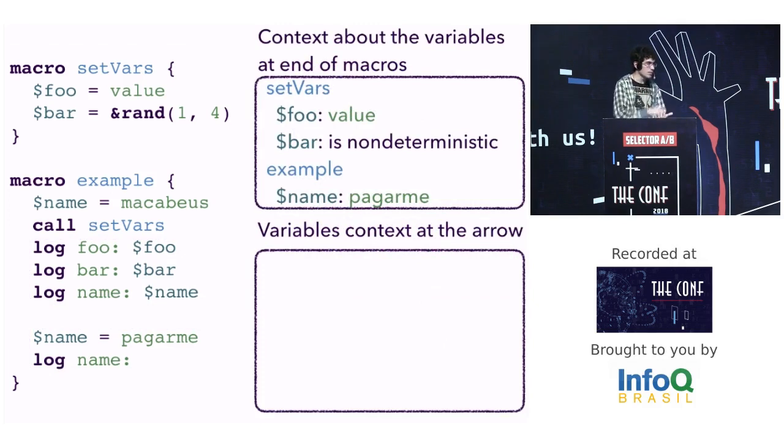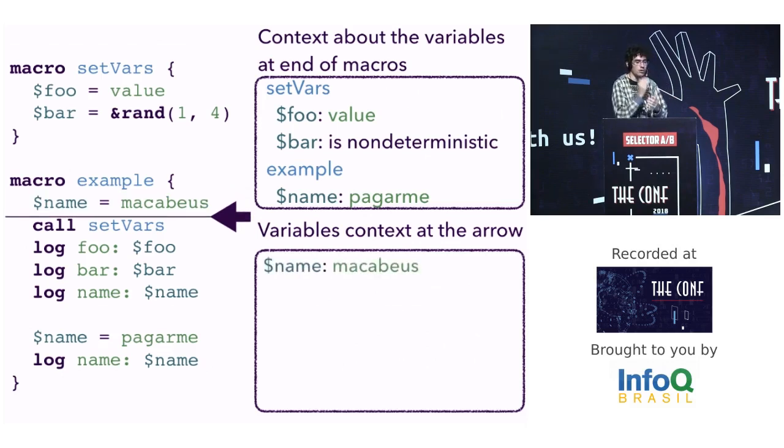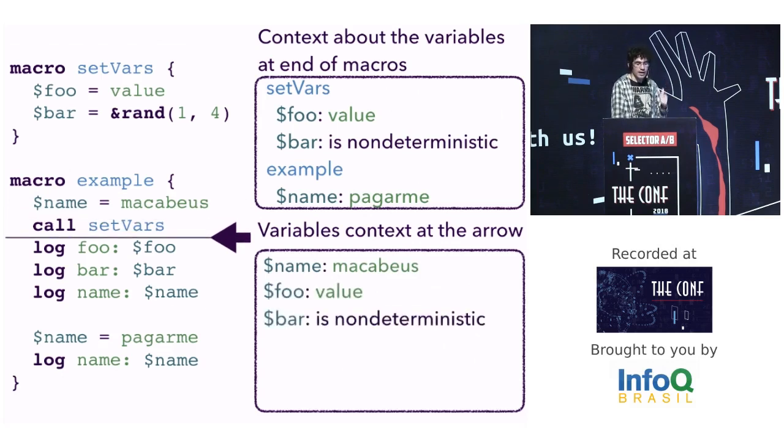Then at the symbol table, I build a context about the variable's value at the end of each macro. Let's optimize the macro. At the context at the arrow, we know that the value of name is Macabeus. Now I have the foo and bar at the context.